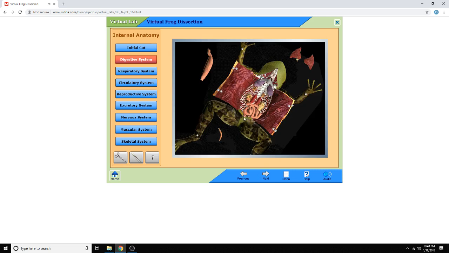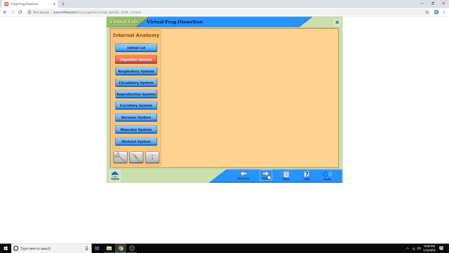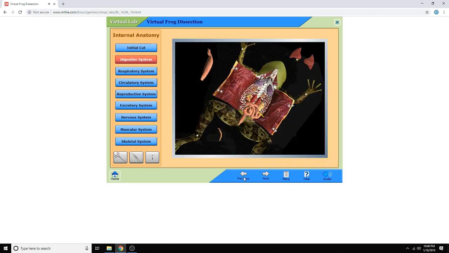You will now remove the small and large intestines. Please locate the intestines and make 2 small incisions along the red lines marked on your screen. Now use the tweezers to remove the intestines from the body.